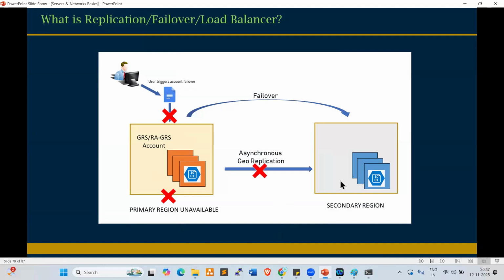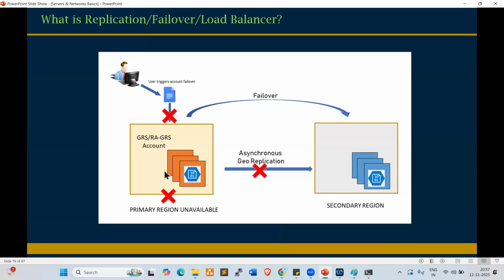The secondary region already has replication enabled, so the same copy of data is available in the secondary region. So this user automatically fails over to the secondary region. Understanding, right, everyone? In case primary is down, secondary will be accessible automatically.